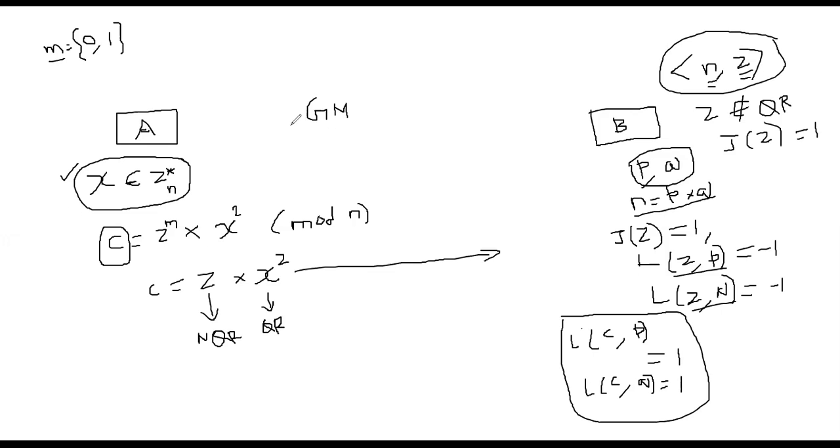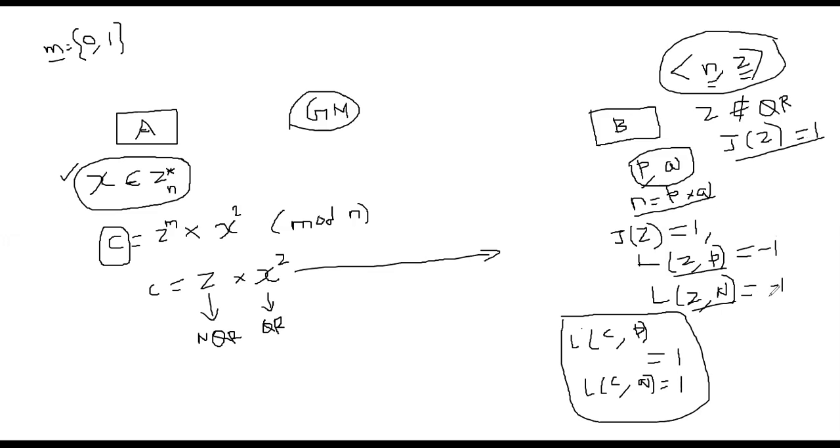But in this Goldwasser-Micali system, it's probabilistic because we are choosing a random number X every time we send a message. The message itself is either 0 or 1. 0 is encoded using a quadratic residue, and 1 is encoded using a non-quadratic residue. That's the reason why it's raised to the power M, where M is the message we want to send. Z itself is basically a non-quadratic residue with Jacobi value 1 and Legendre symbol -1 in both P and Q. That is the core idea.